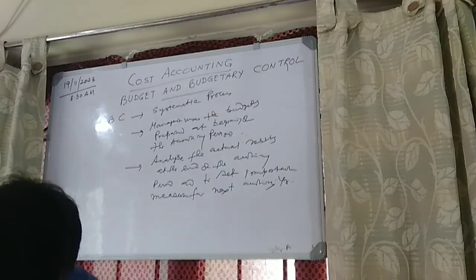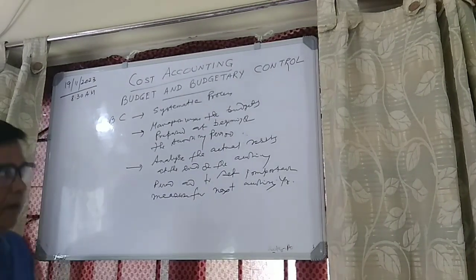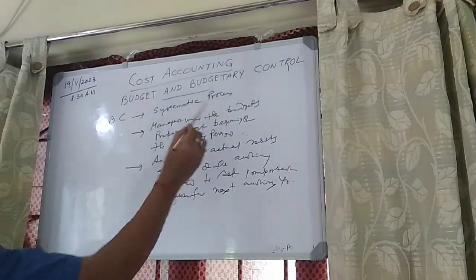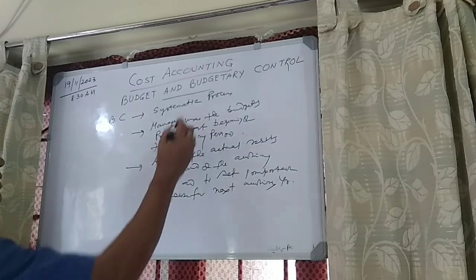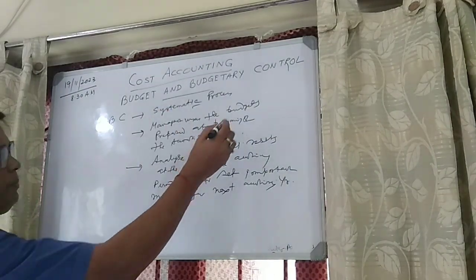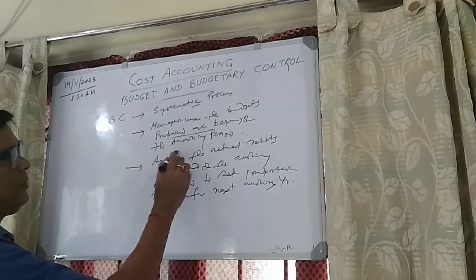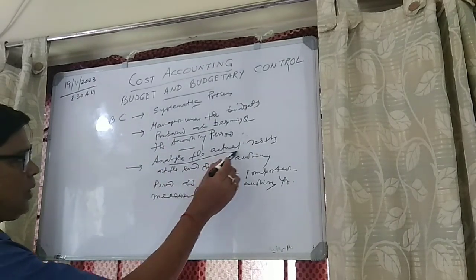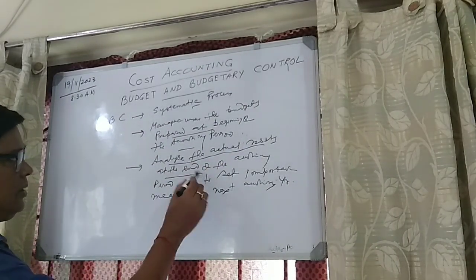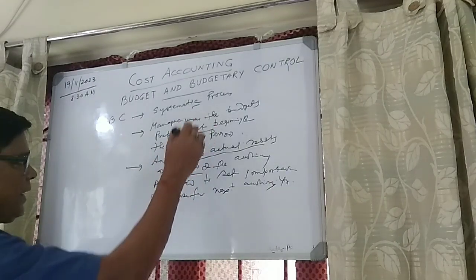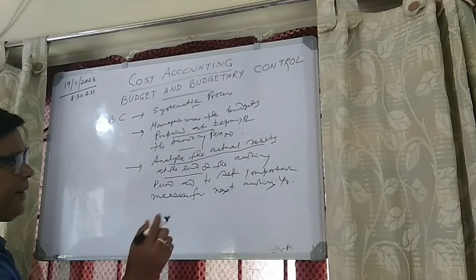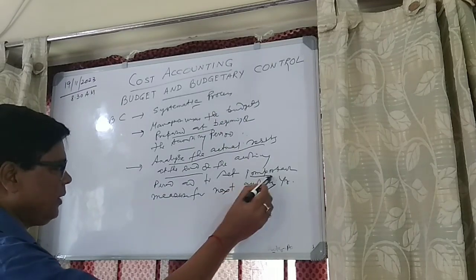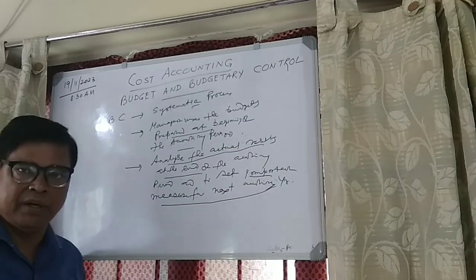See what we understand from here. This is the systematic process. One thing we understand: budget is prepared at the beginning of the accounting period. Then at the end of the year, you have to analyze actual results. Along with the budget, this planning, actual result, where you stand, and important measurement for the next financial year.